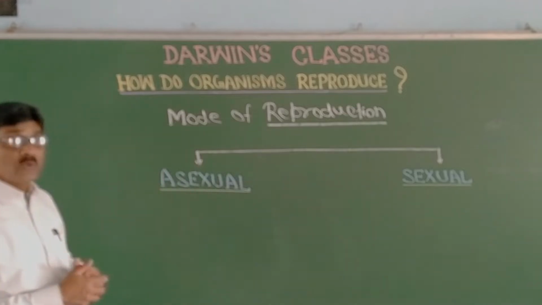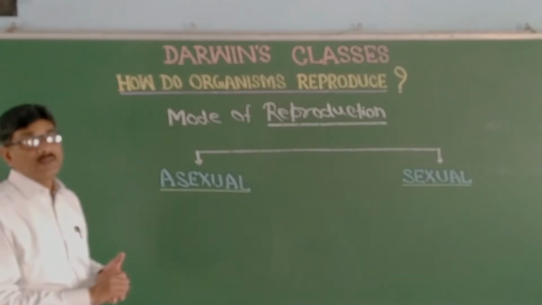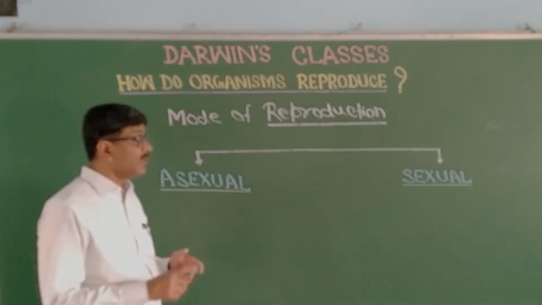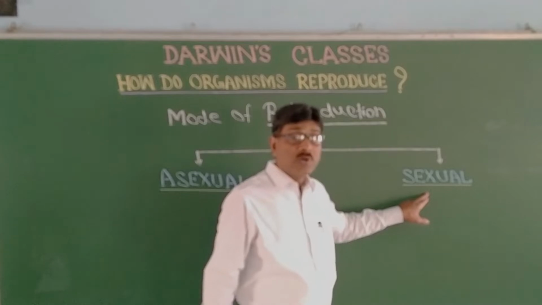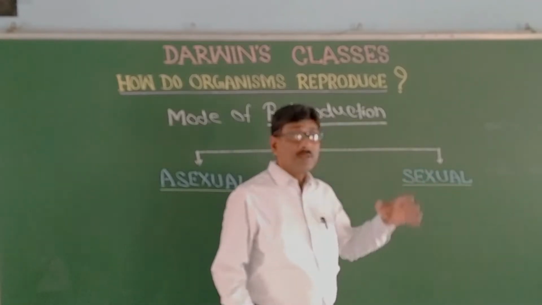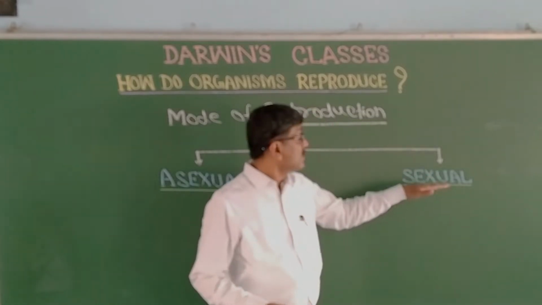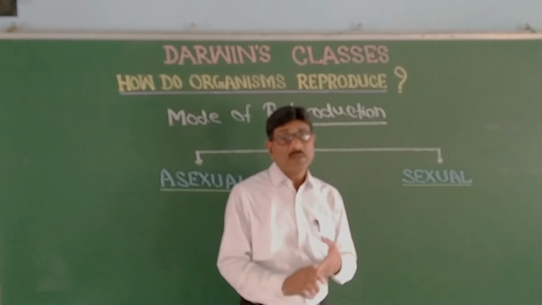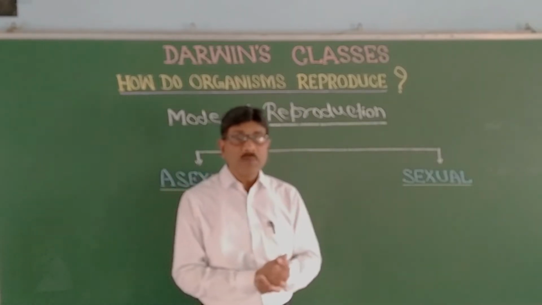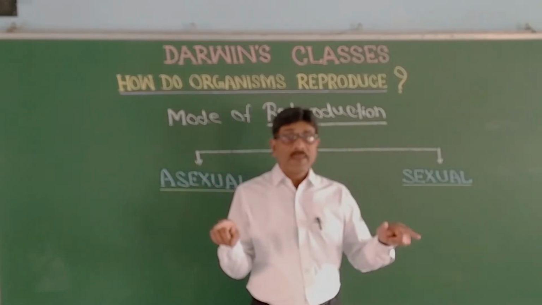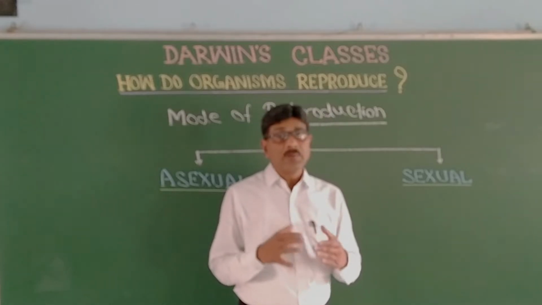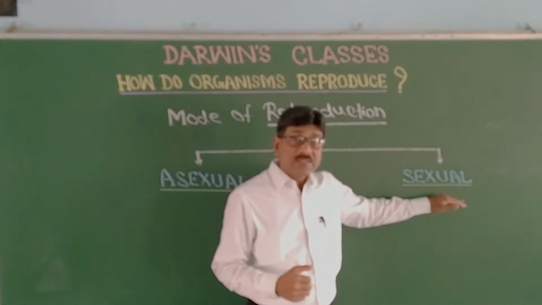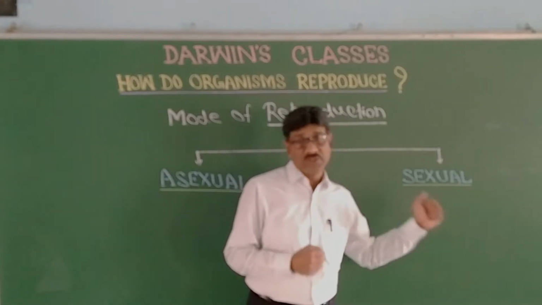Here the offspring produced are almost identical, which means there is a lesser chance of variability, whereas due to crossing over during the formation of gametes there is variation. Each and every time there is reproduction, gametes are formed, and each time the gametes formed are not identical to each other. So the chances of creation of variation are much more.